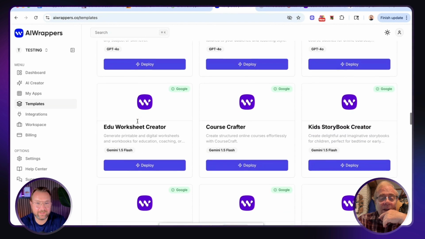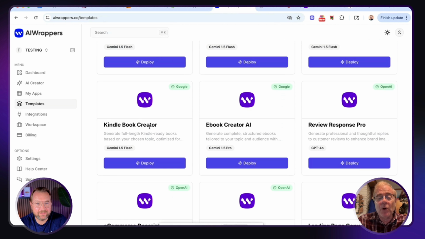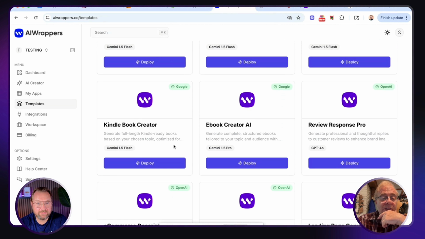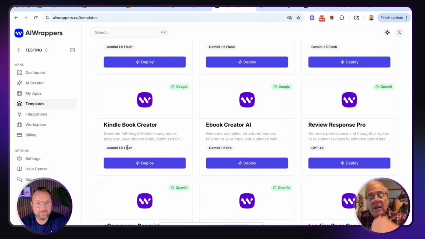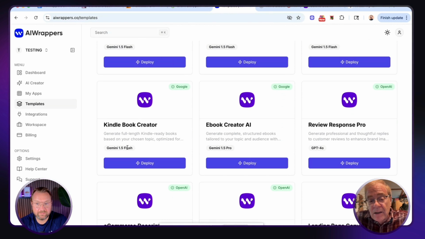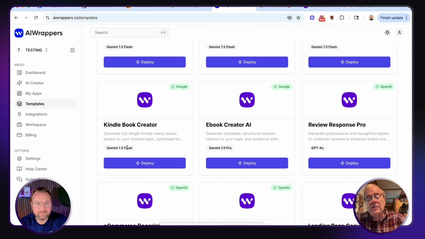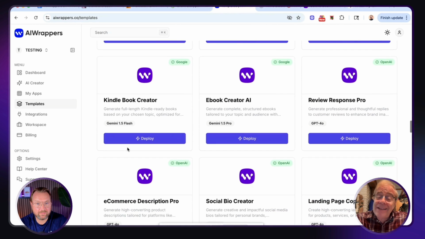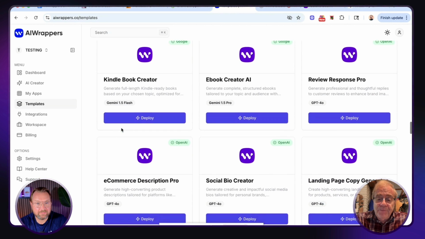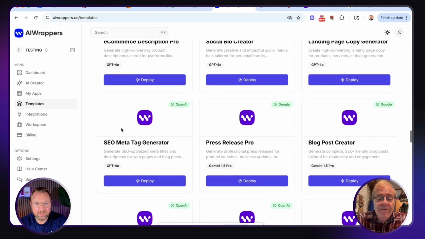Then, scrolling down, Kindle Book Creator. You could generate full length Kindle ready books based on your chosen topic. Now, that is based on Gemini 1.5 Flash. Of course, as I said, Gemini has a lot of free credits so you wouldn't really be paying anything to produce that. That looks like a really useful one for somebody who wants to create ebooks and get them out there. That's really amazing to me. And we have so many here.